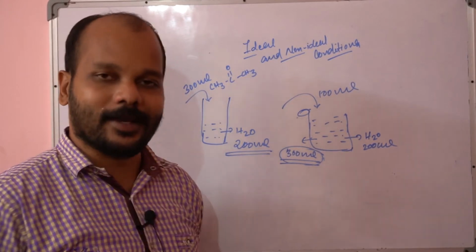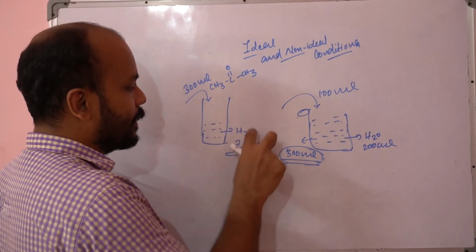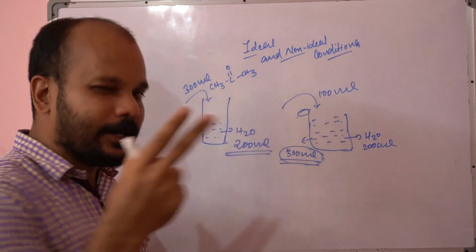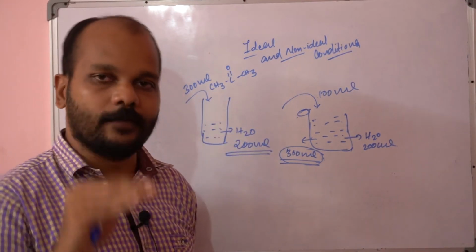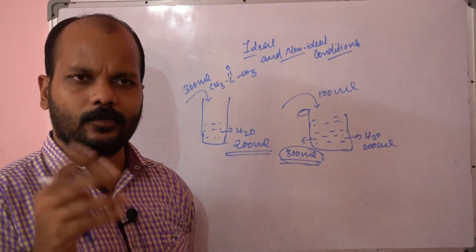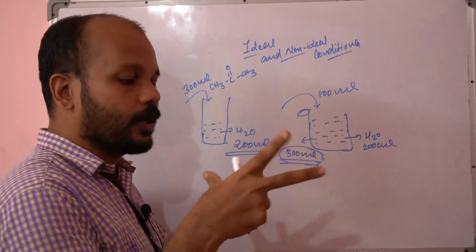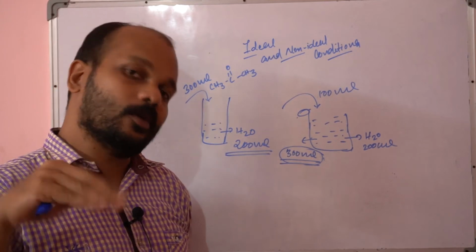But it is not like that, because both are different liquids. The molecular level interaction will sometimes reduce the volume, I mean the physical bonds will reduce it. In that case the volume will decrease. Instead of 500 it will be 495 or 490 ml. Sometimes the molecular interaction will enlarge it, and in that case it will be more than 500.